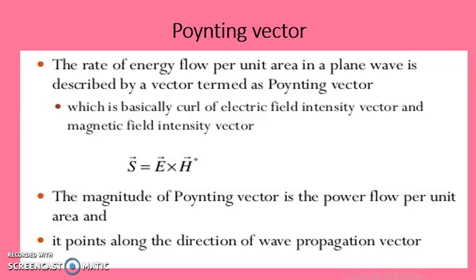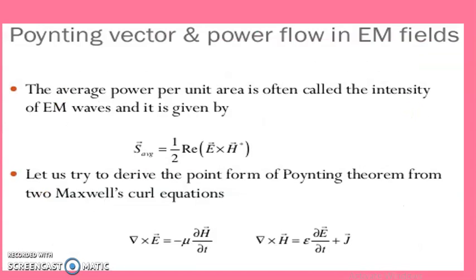The magnitude of the Poynting vector is the power flow per unit area, and it points along the direction of the wave propagation vector. This is the Poynting vector and the power flow in the EM fields. The average power per unit area, often called the intensity of the electromagnetic waves, is given by the expression S average. Now let us try to derive the form of the Poynting theorem from the two Maxwell's curl equations.